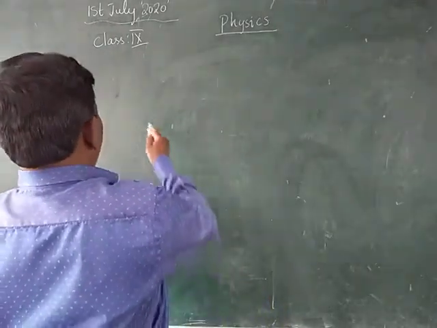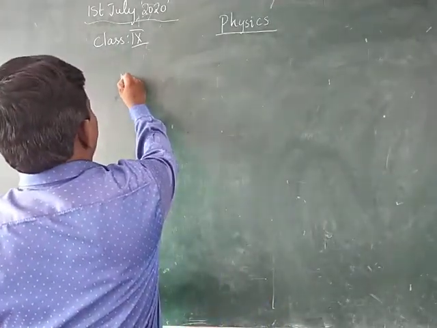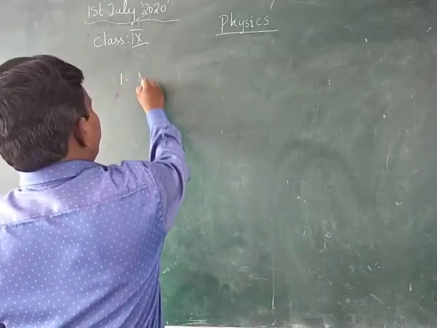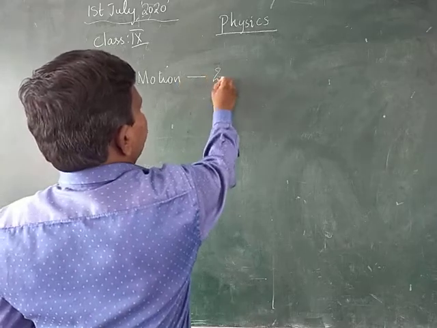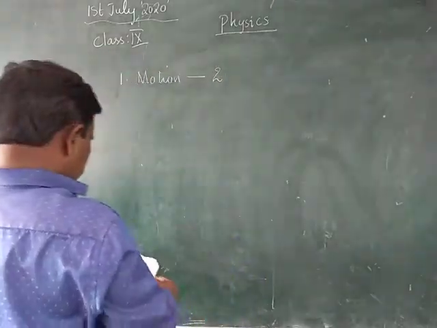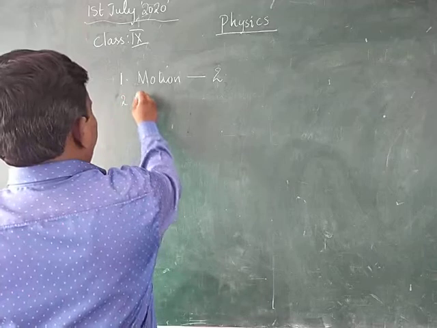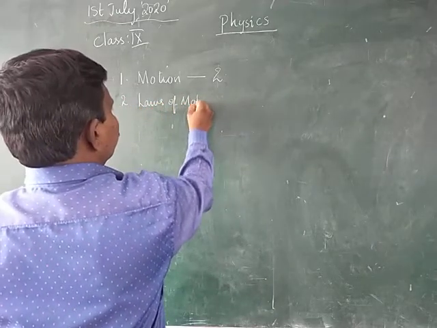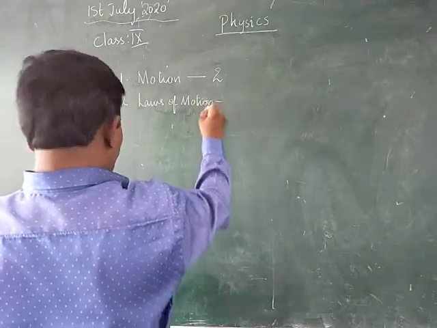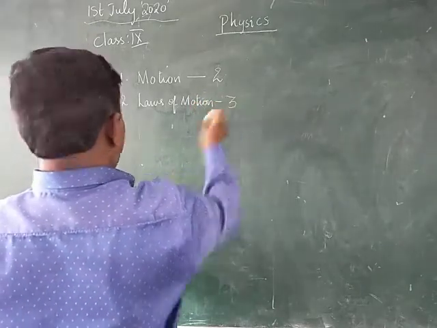The first chapter in physics is motion. In your textbook, it is given as the second chapter. The next chapter is laws of motion, that is the third chapter.